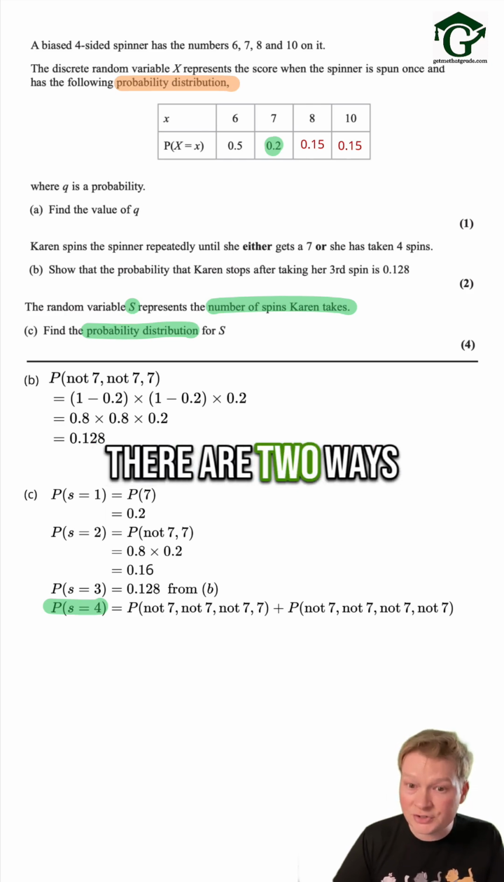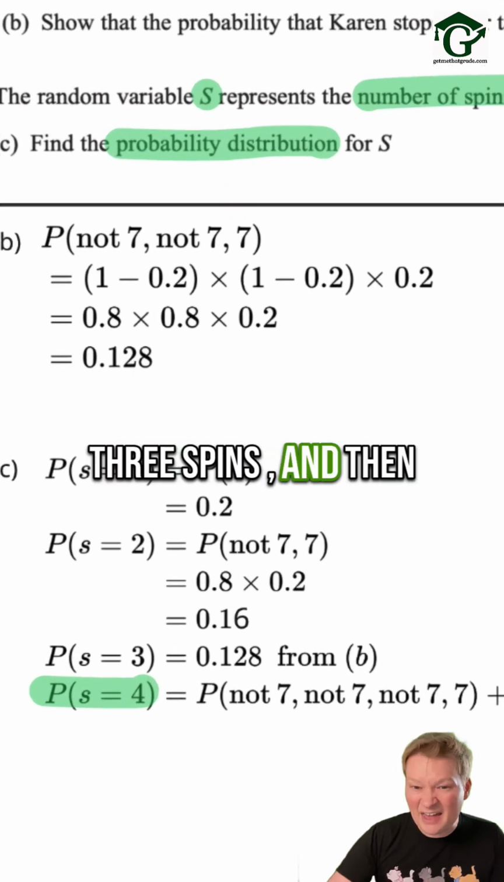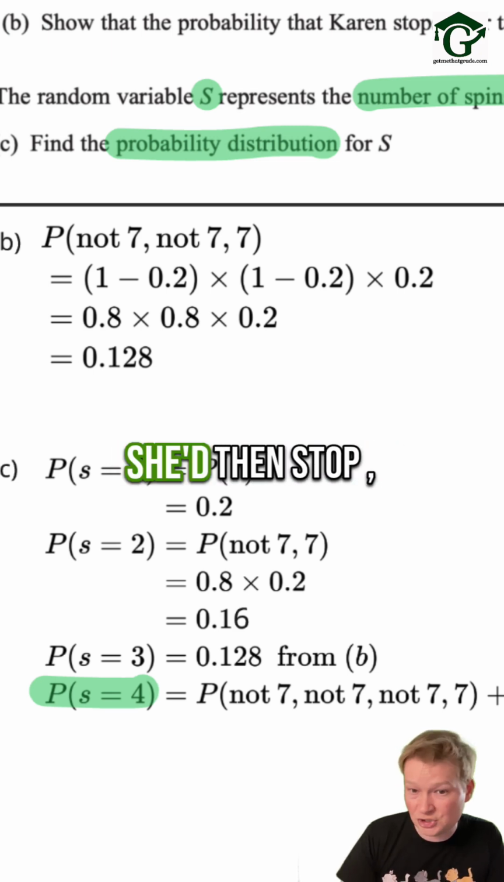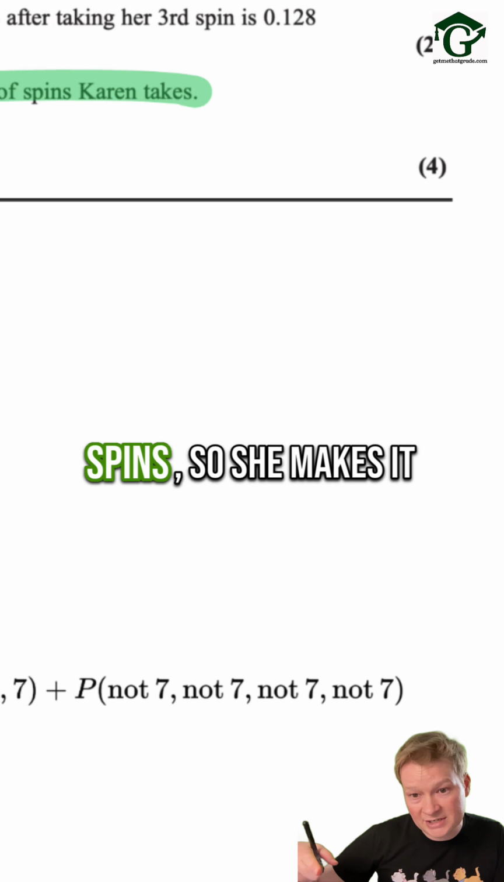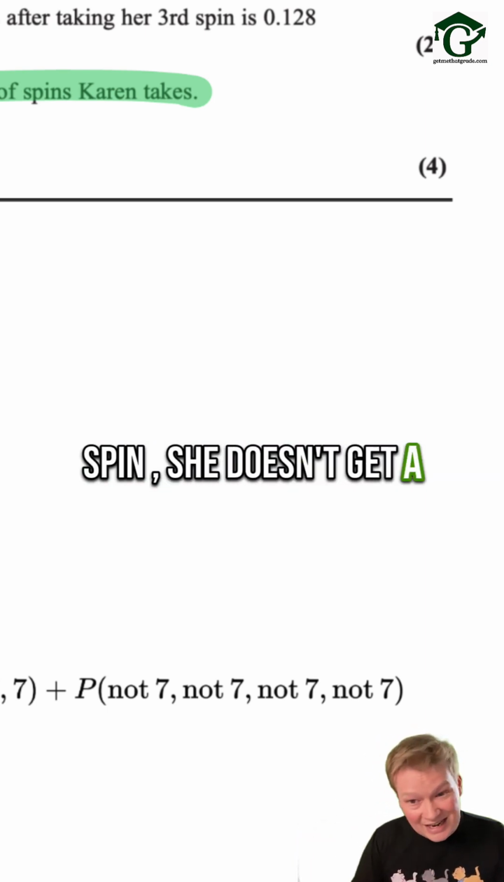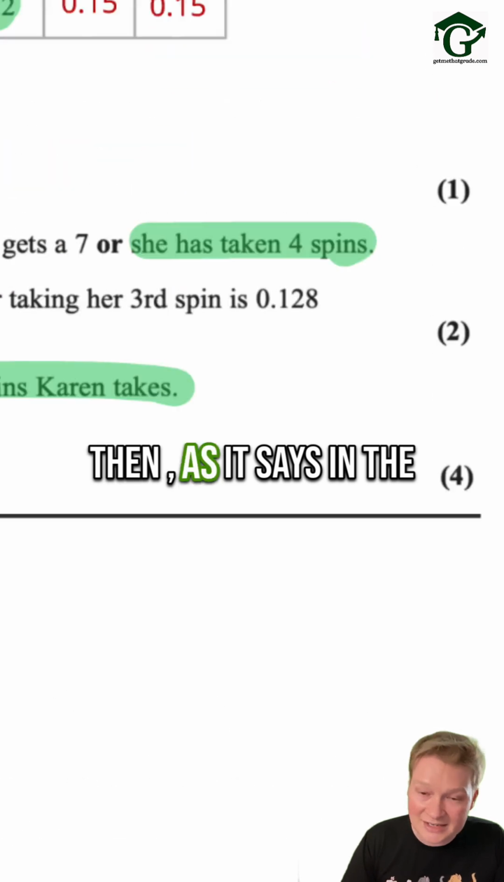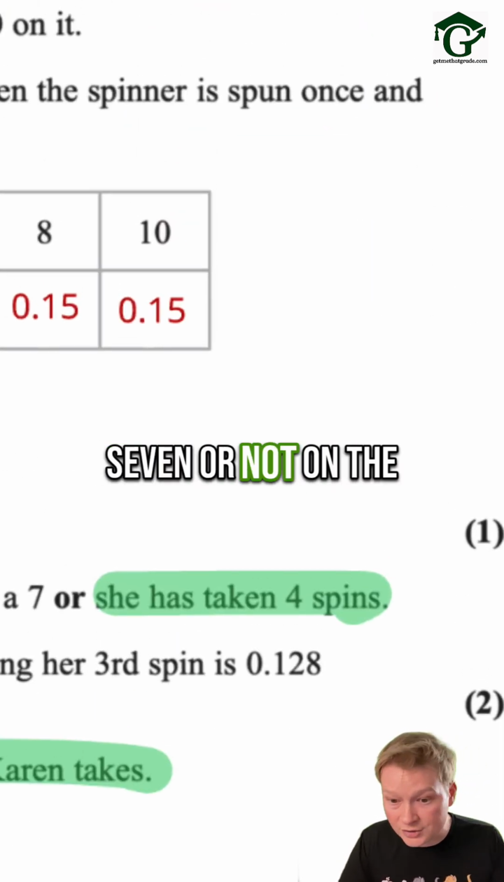Well, if you think about it, there are 2 ways that could happen. She could not get a 7 on the first 3 spins, and then get a 7 on that final 4th spin. She'd then stop, wouldn't she? That would be one way of doing it. Or it might be that she doesn't get the 7 on the first 3 spins, so she makes it as far as the 4th spin, but then on the final spin, she doesn't get a 7 again, because she'll actually stop them, as it says in the question. She stops after she's taken 4 spins, whether she gets a 7 or not on the last spin.